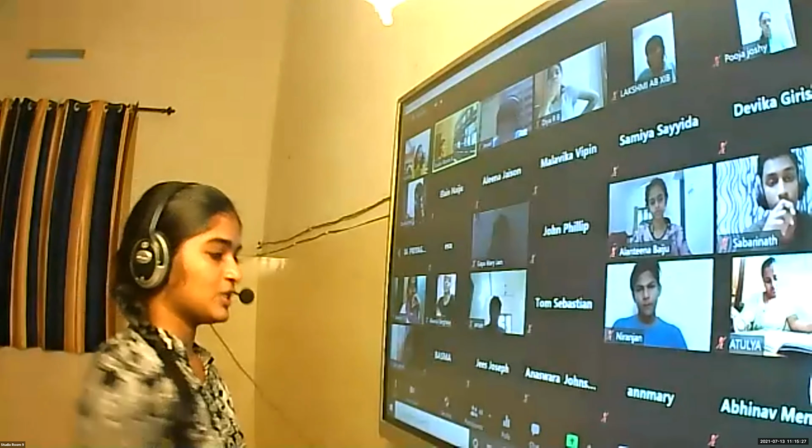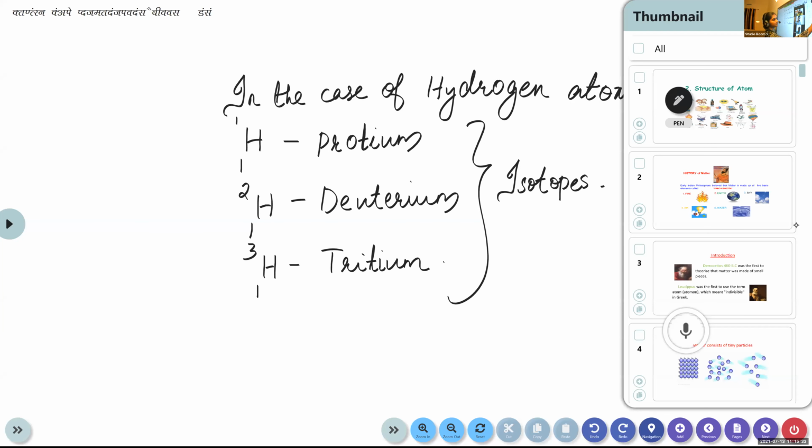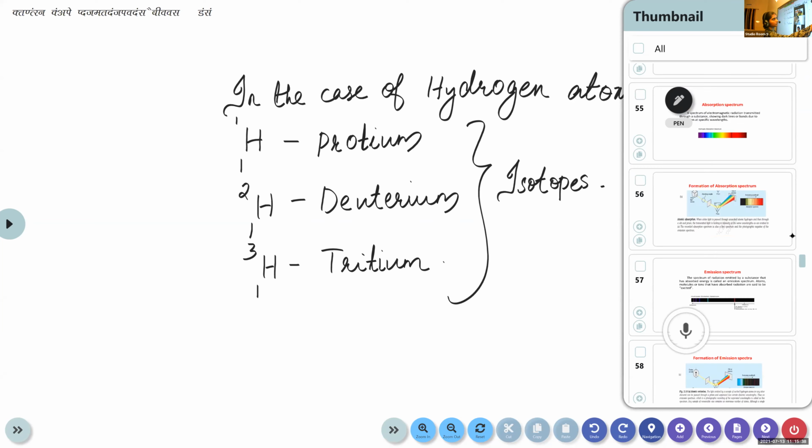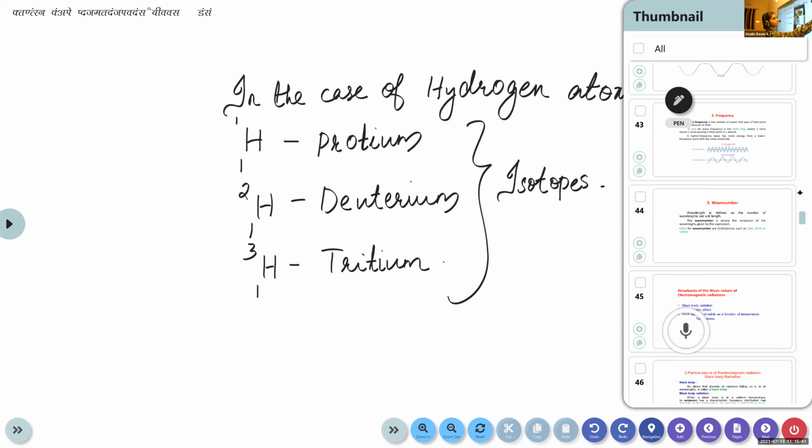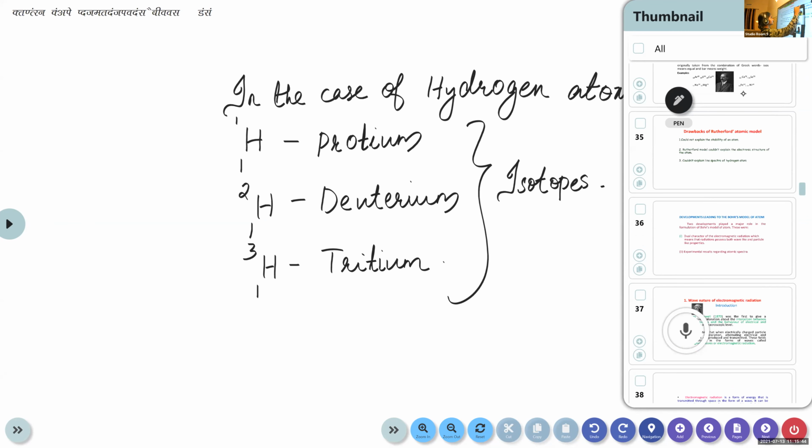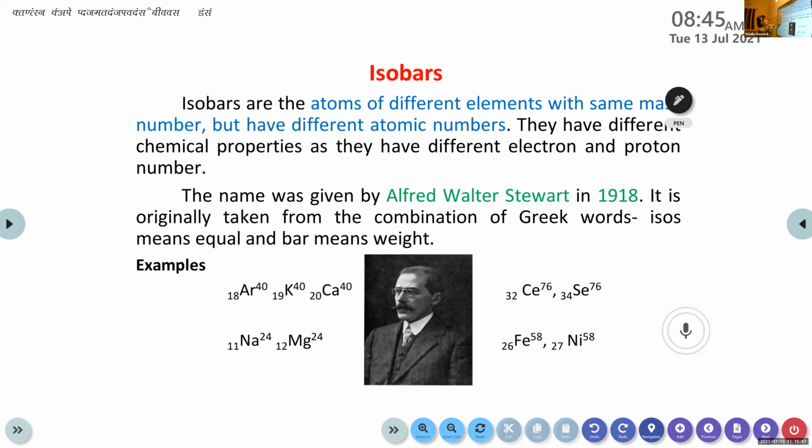They are called isobars. Write down. Isobars are the atoms of different elements with same mass number but have different atomic number. They have different chemical properties because the number of protons and electrons are different, right? So they have different chemical properties.